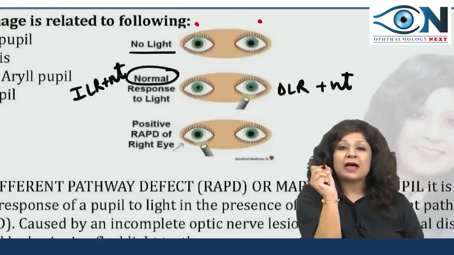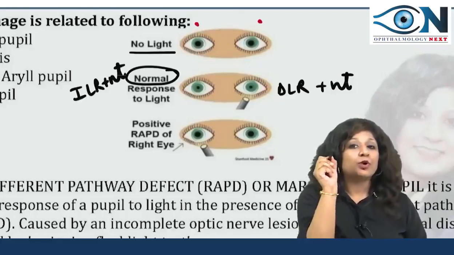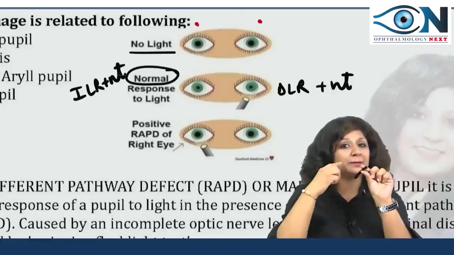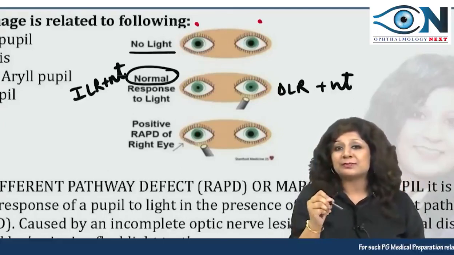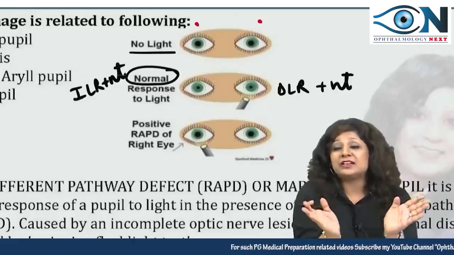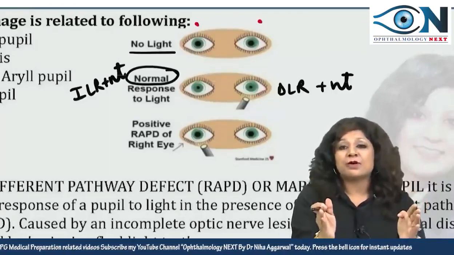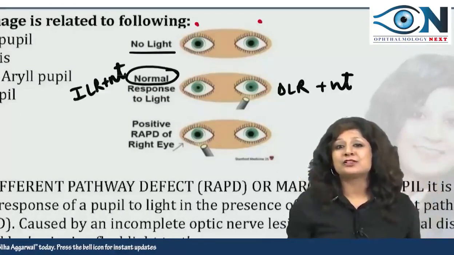Now what am I doing? I am swinging my hand to the abnormal eye. When I swing my hand from normal to abnormal eye, now the affected optic nerve comes in the picture. This affected optic nerve will not take the impulse up to the pretectal nucleus, neither to the EW nucleus of either side, third nerve of either side, therefore ganglion of either side, and therefore the muscles of either side.